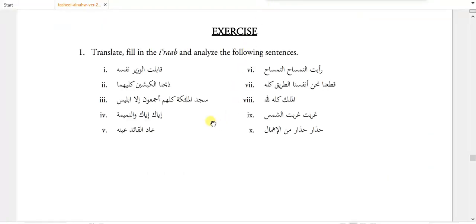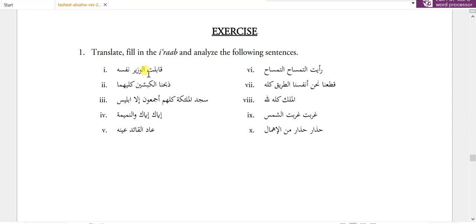Now we have the exercise. Qabaltu, I met. Wahid mutakallim, mazi, fail. Al-wazir, wazir is maful, so its raw is zabar, al-wazira. Nafsahu, why not nafsuhu? Because the i'rab of wazir is maful, and nafsahu is used for wazir, so nafsahu because of the i'rab of muakkad. Nafsahu is muzaf.